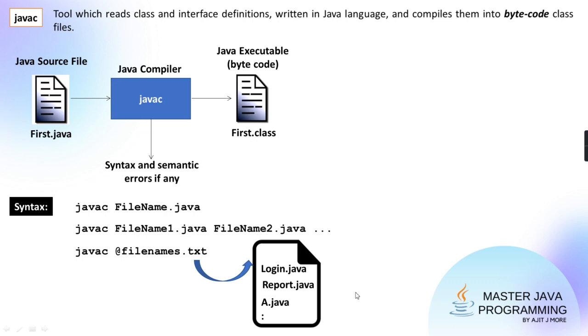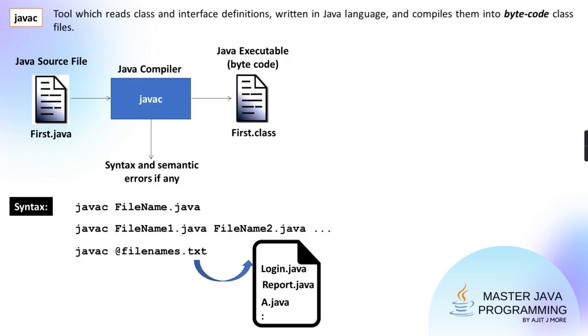Okay, so now what will happen? Will it compile filenames.txt, or will it compile the files whose names you have written within that txt? Within that txt, all the file names which you have given, these files will get compiled one after another. So it will compile login, report, all these files one after another. Right? Okay. So till here, I hope it is clear.